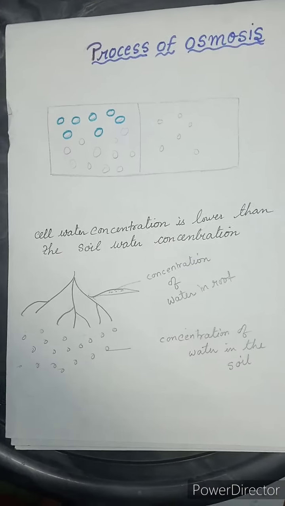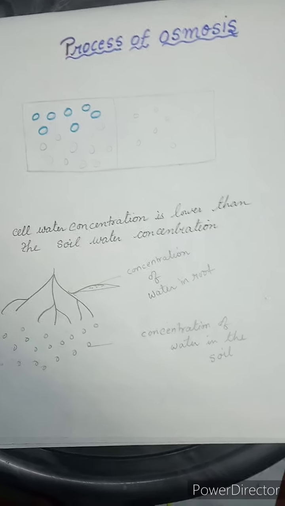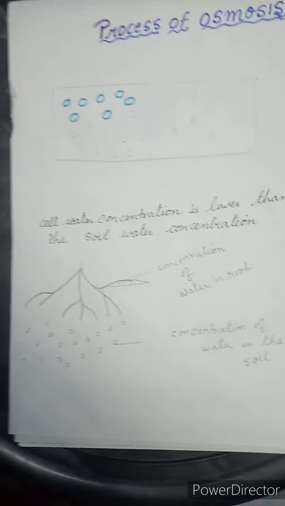During osmosis, the concentration of water in the soil is high and the concentration of water in the roots is low. So by the process of osmosis, the movement of water molecules takes place through the roots to different parts of the plant. Here is another picture to show the process of osmosis.